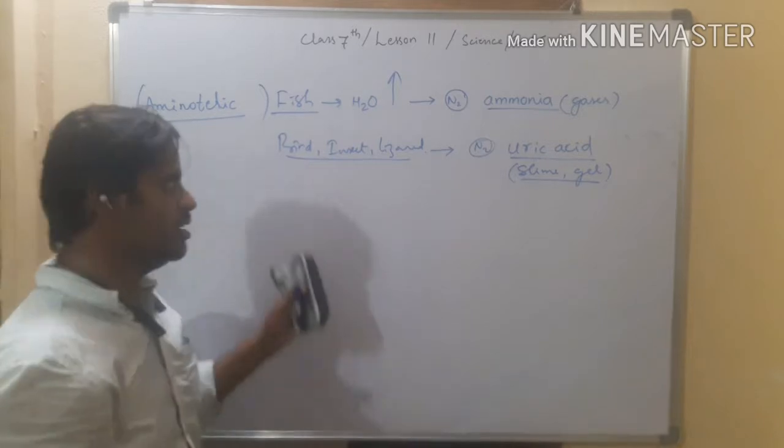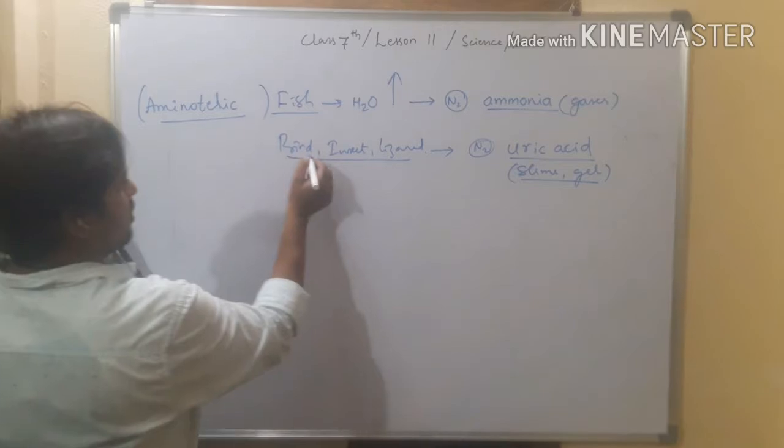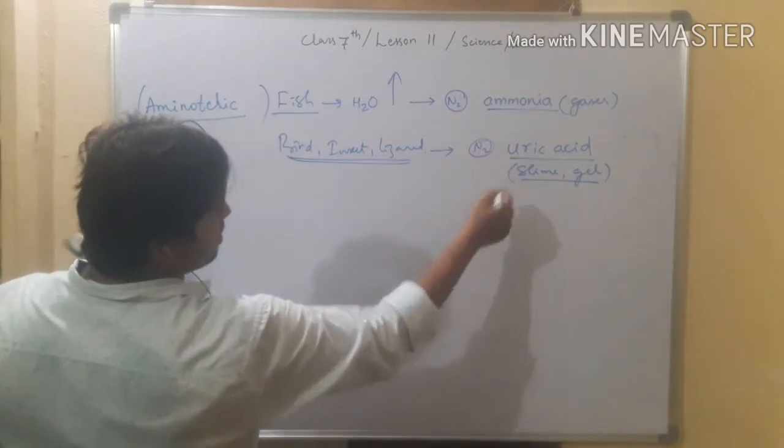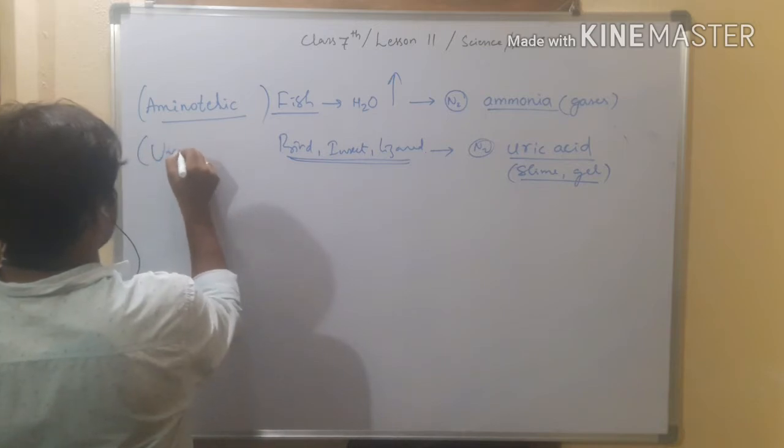It excretes, right? So it will contain uric acid. Here they drink very less water, so they release uric acid, and they are called uricotelic